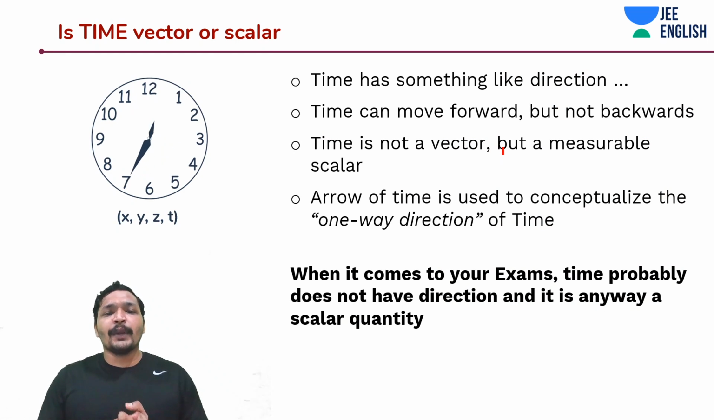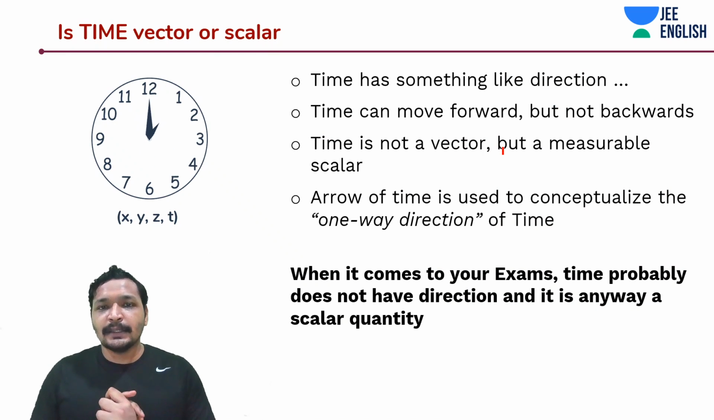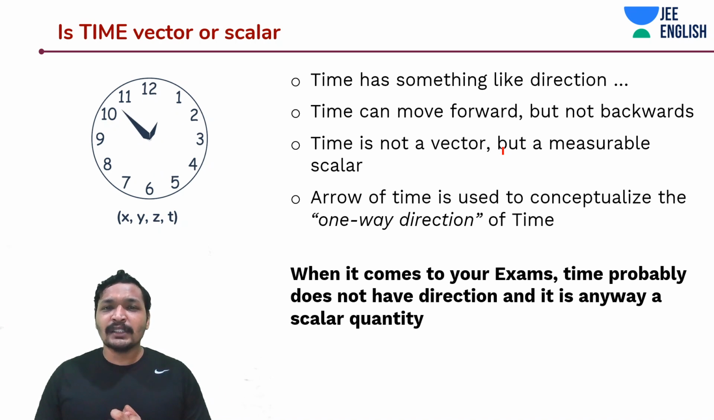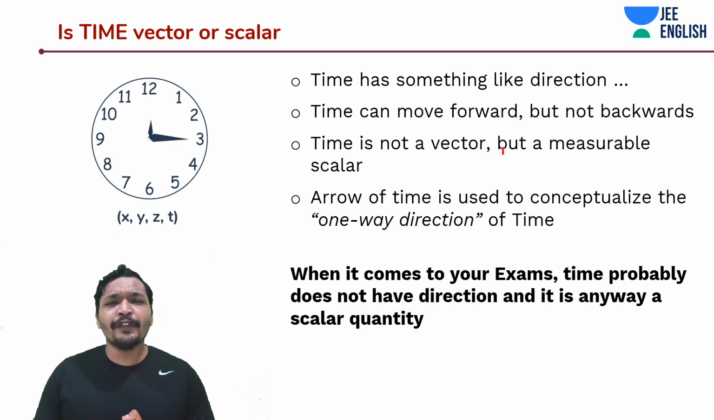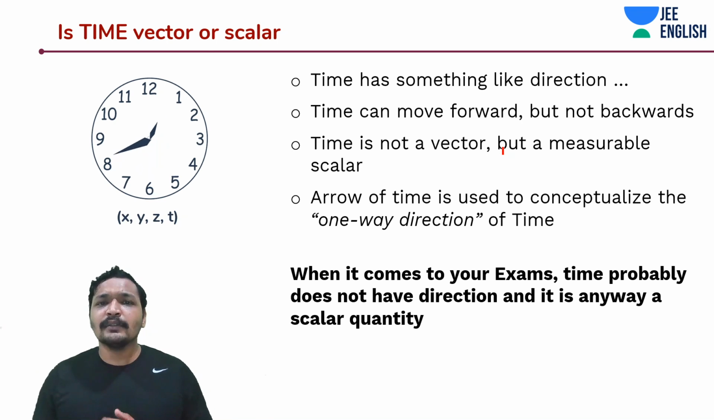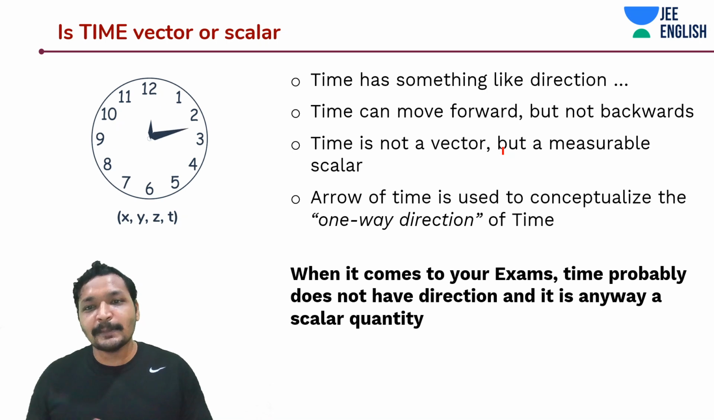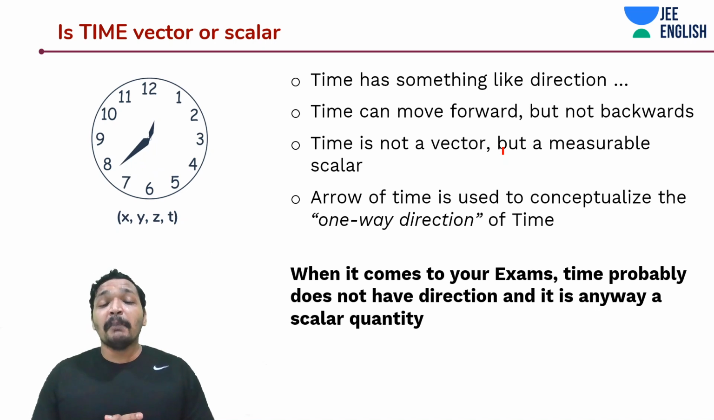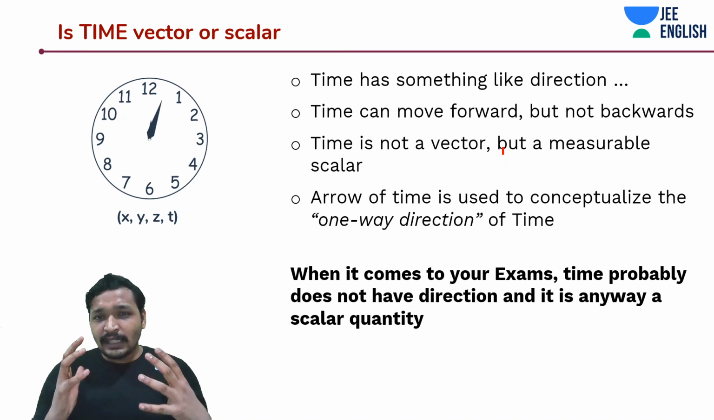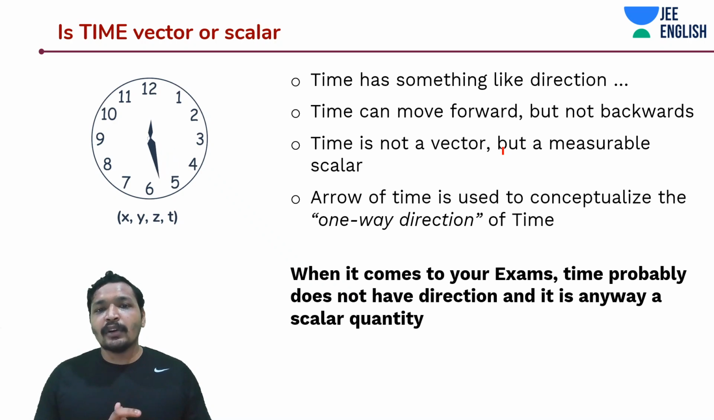Is time a scalar or a vector? Time actually has a direction, doesn't it? You're talking about time all the time, even when you're watching this video, or going to school or to office, time is moving. Even people say time is flying. Time has a sort of direction, but it cannot move backwards. You wouldn't say minus 10 p.m., or I have lost minus 10 seconds. But even though time has something like direction and is a measurable quantity, it's not a vector.